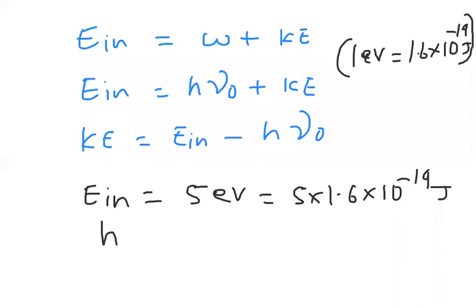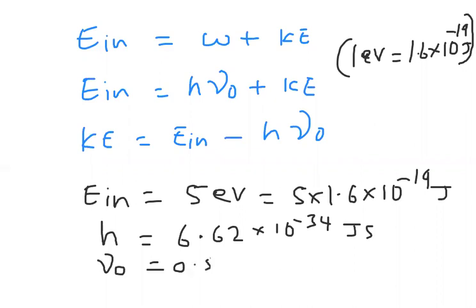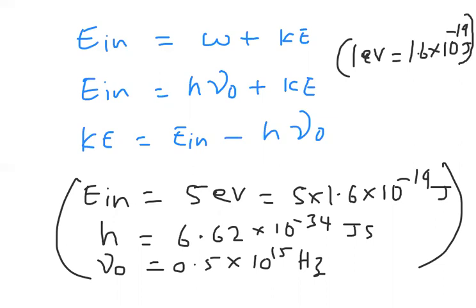We know Planck's constant value is 6.62 into 10 to the power of minus 34 joule second. And what is the mu naught value? They mention it as 0.5 into 10 power 15 Hz. If you calculate this, you will get the kinetic energy value. Remember, we have taken all the units in SI, so you will get kinetic energy in joules.